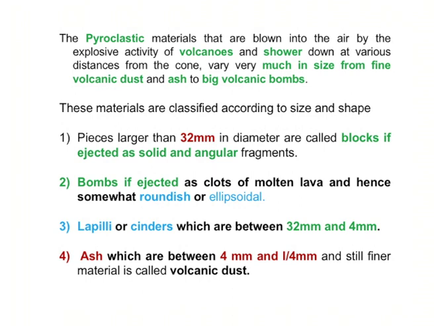Those we call ashes, with a size of about 4 down to 1 by 4th, looking like very fine material. And below 1 by 4th in size, it is known as dust. It has a very fine grain texture.